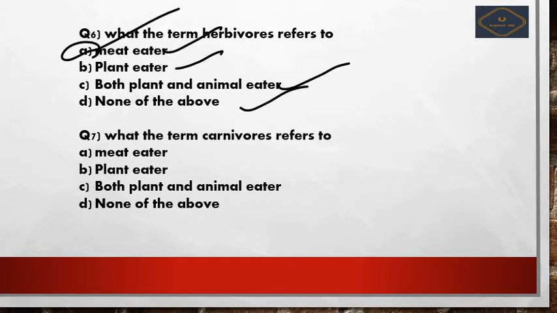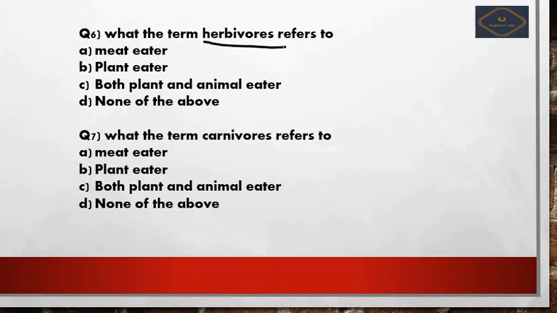Just a second, let me cross check this question. I'm sorry for this. The term herbivores refers to the plant eaters, not meat eaters. Herbivores are plant eaters, for example cow and rabbit.